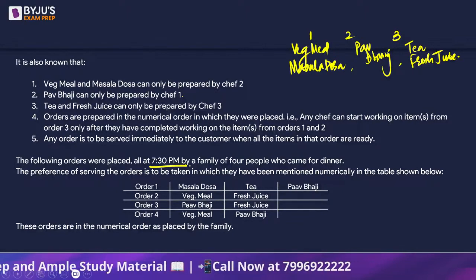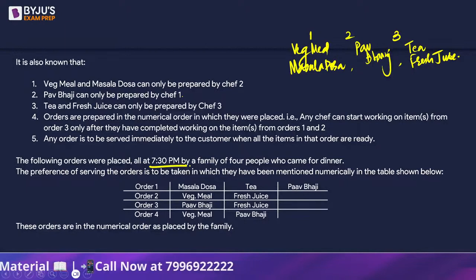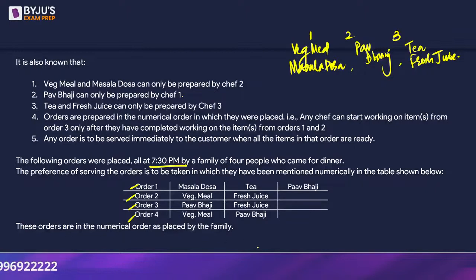The preference of serving the orders is to be taken in which they have been mentioned numerically in the table. So, order 1, 2, 3 and 4. These orders are in numerical order as placed by the family, right? So, there is really nothing that we can solve, isn't it?